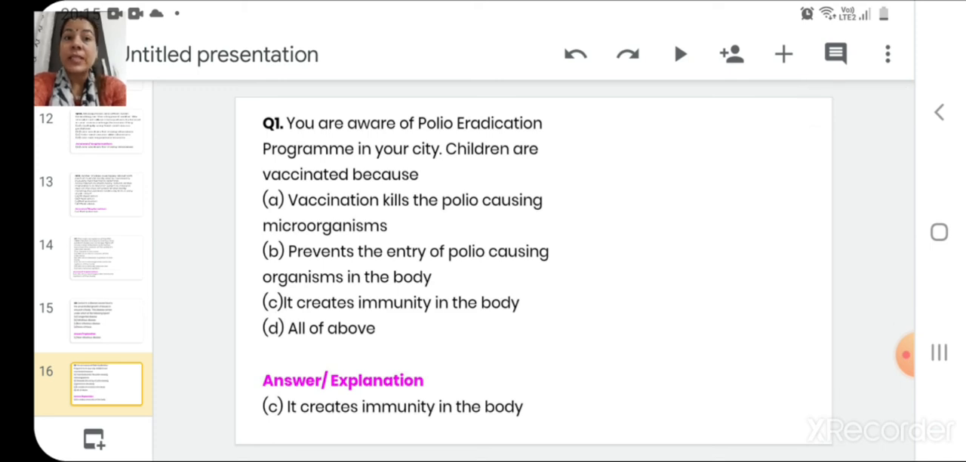Now, next question is, you are aware of the polio eradication program in your city. Children are vaccinated because the first option is vaccination kills the polio causing microorganism. Second option is it prevents the entry of polio causing organisms in the body. And the third option is it creates immunity in the body. And the last option is all of the above. So the correct answer to this question is it creates immunity in the body.